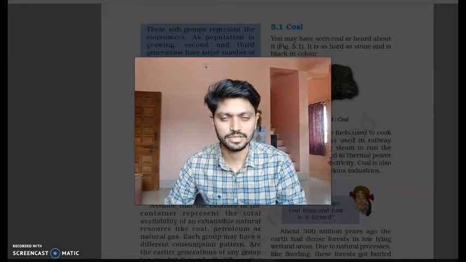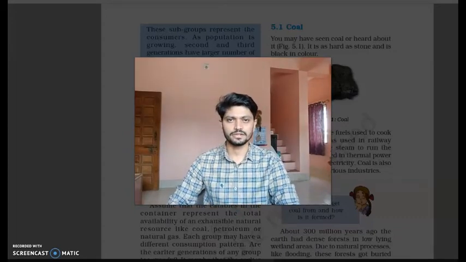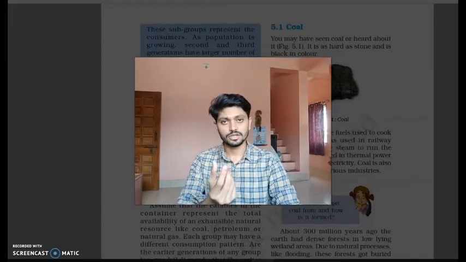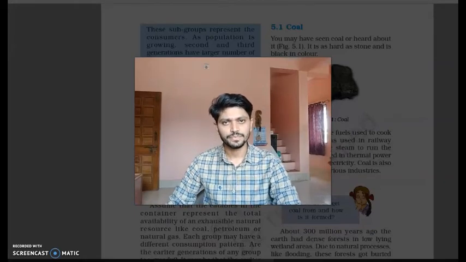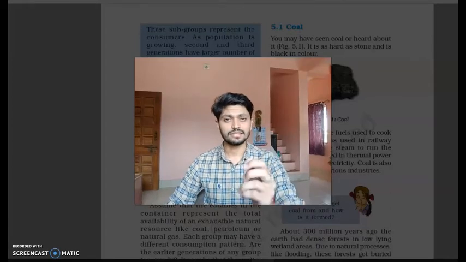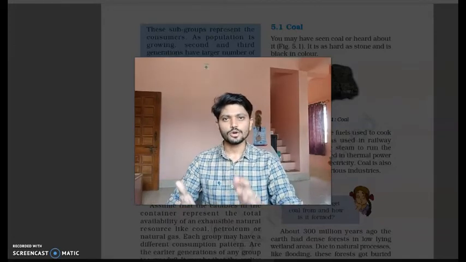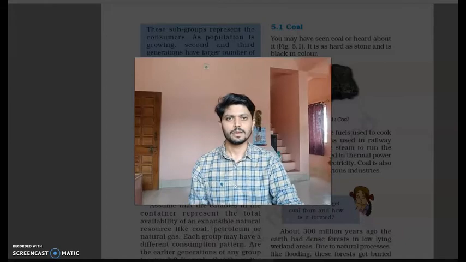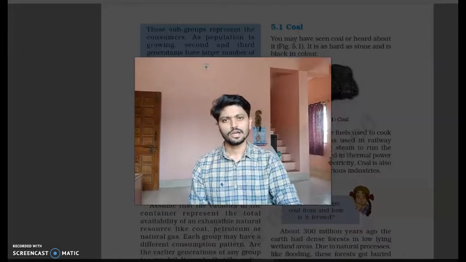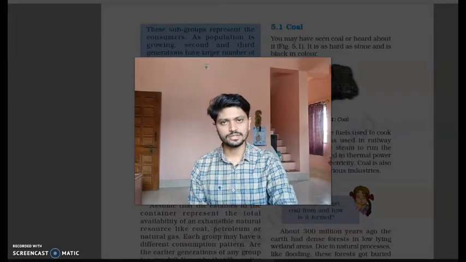Then what are exhaustible resources? The resources which will end within some limited time of years are called exhaustible resources. You might all know the coal that we use for heating, the petrol that we fill in our motorcycles and cars, the natural gas. These days some cars have CNG gas, or अपने cooking के लिए what we use is LPG gas. So all these resources are limited. मतलब ऐसा नहीं कि वो एक दो दिन में खत्म हो जाएंगे, but it will get exhausted in almost 100 years. So such type of resources are called exhaustible resources. We'll look at all these resources in a bit of detail.